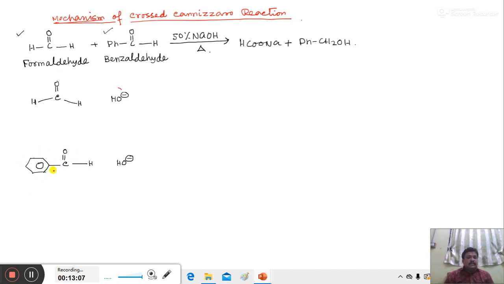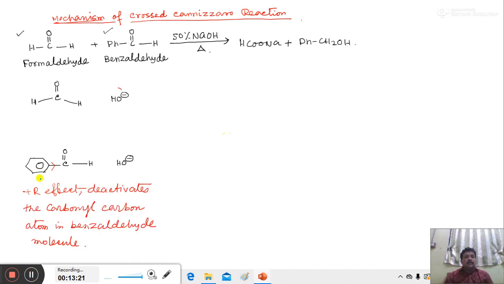Now in benzaldehyde, a phenyl ring is attached to the carbonyl carbon atom. This phenyl ring shows plus R effect, and this plus R effect of the phenyl group deactivates the carbonyl carbon in the benzaldehyde molecule.